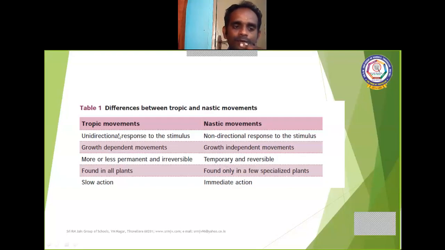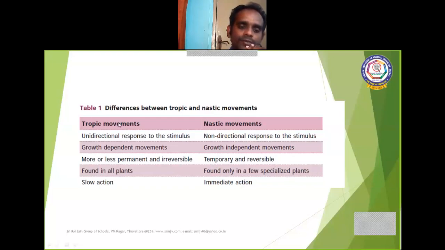Next, tropic movements are found in all plants. If we germinate a small seed in the field, after a period of time the plumule will rise up and the radicle goes down. Later on, it develops into a big tree. So the tropic movement fully depends on growth. Tropic movements are found in all plants, but nastic movements are found only in a few specialized plants. It does not happen in all plants.